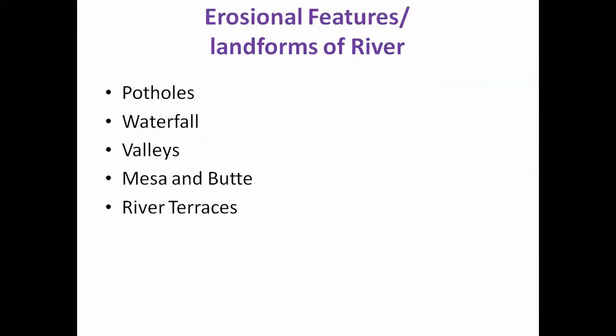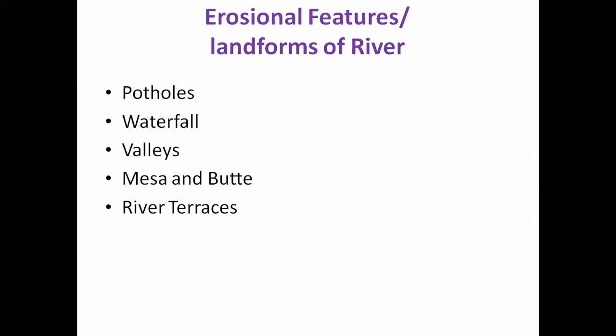Now, today we are going to discuss some of the important erosional features, also known as erosional landforms, which are developed due to the river. What is the meaning of erosional landforms or features? Due to the erosion process by the river, some structures are developed in the river bed or along the river channel. Those structures are considered erosional features or erosional landforms.